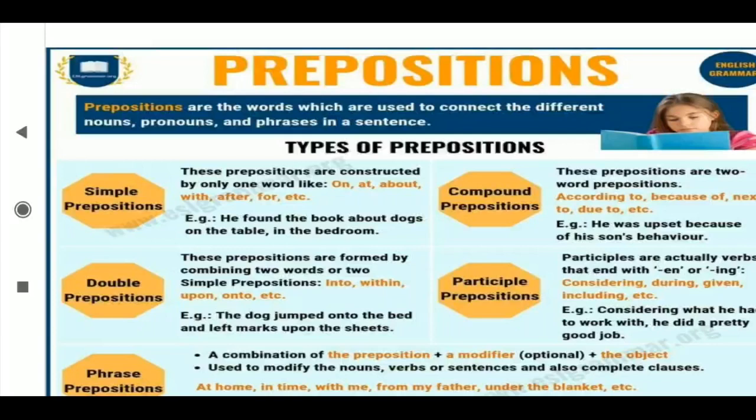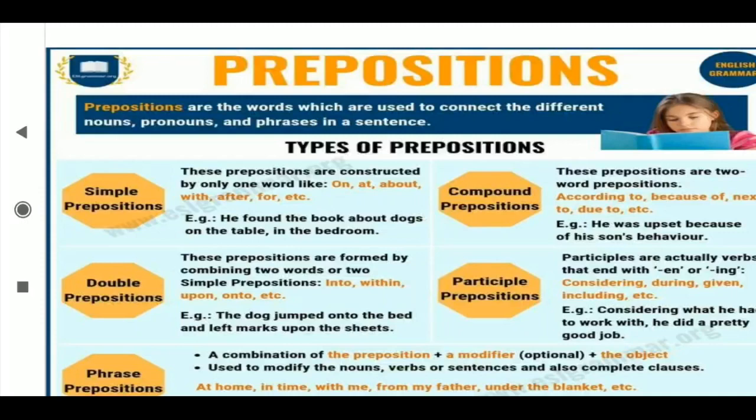Okay. Now double preposition. What is a double preposition? These prepositions are formed by combining two words or two simple prepositions. In this example you can see "in" is different, "to" is different, and by using in and to we have made one extra, the third preposition, that is into. These are called the double prepositions. With, in: within. Up, on: upon. On, to: onto. The dog jumped onto the bed and left marks upon the sheets. Here onto is a double preposition.